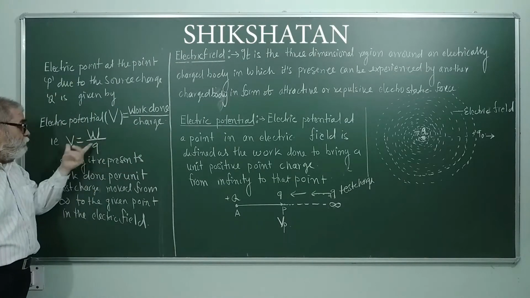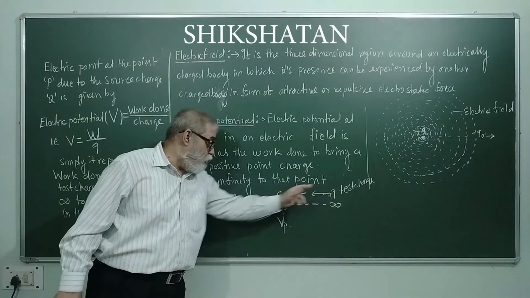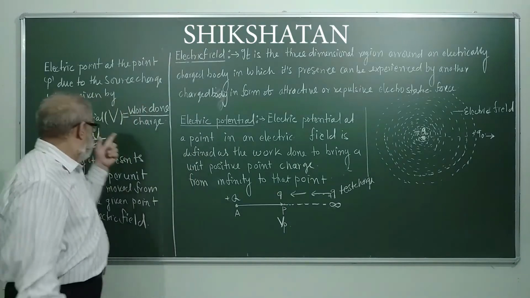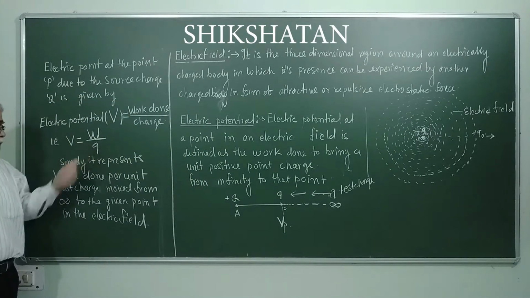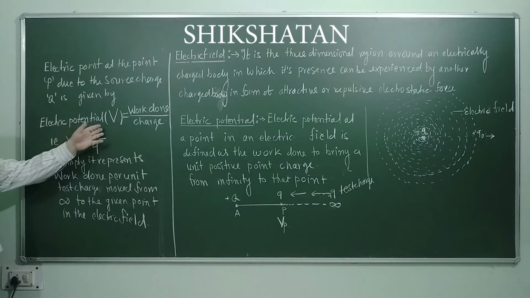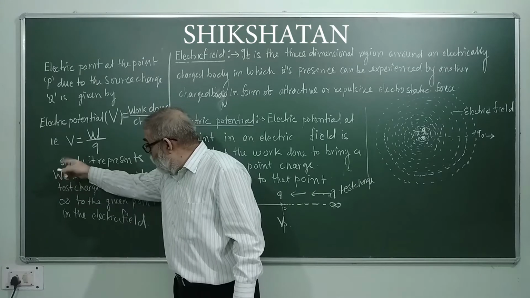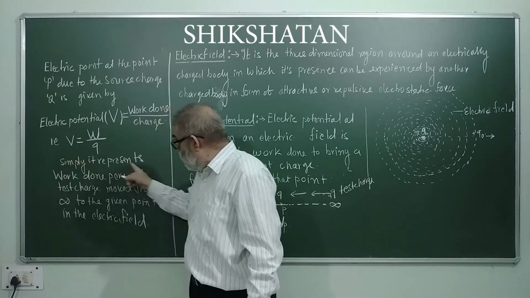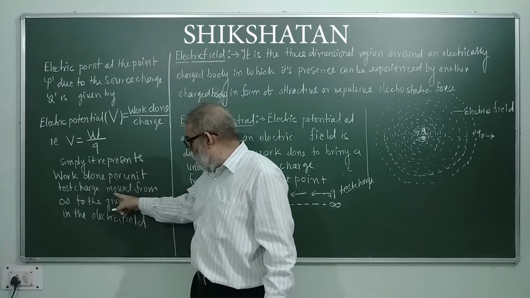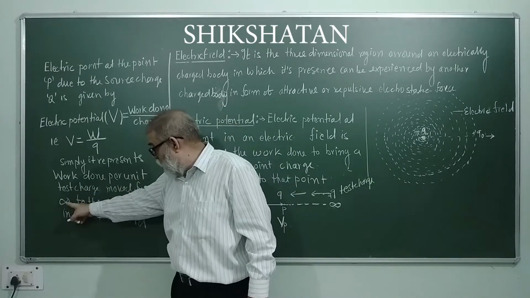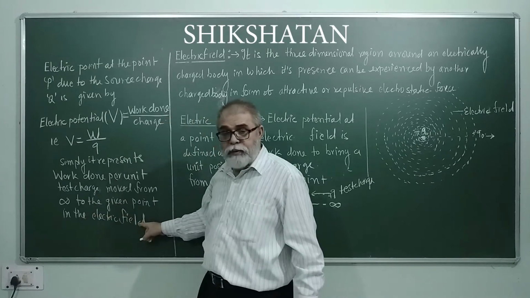Over here, the work done to bring the test charge from infinity to point P is W. And what is the magnitude of the test charge? q. So from this, we simply get an idea. It represents work done per unit test charge moved from infinity to the given point in the electric field.